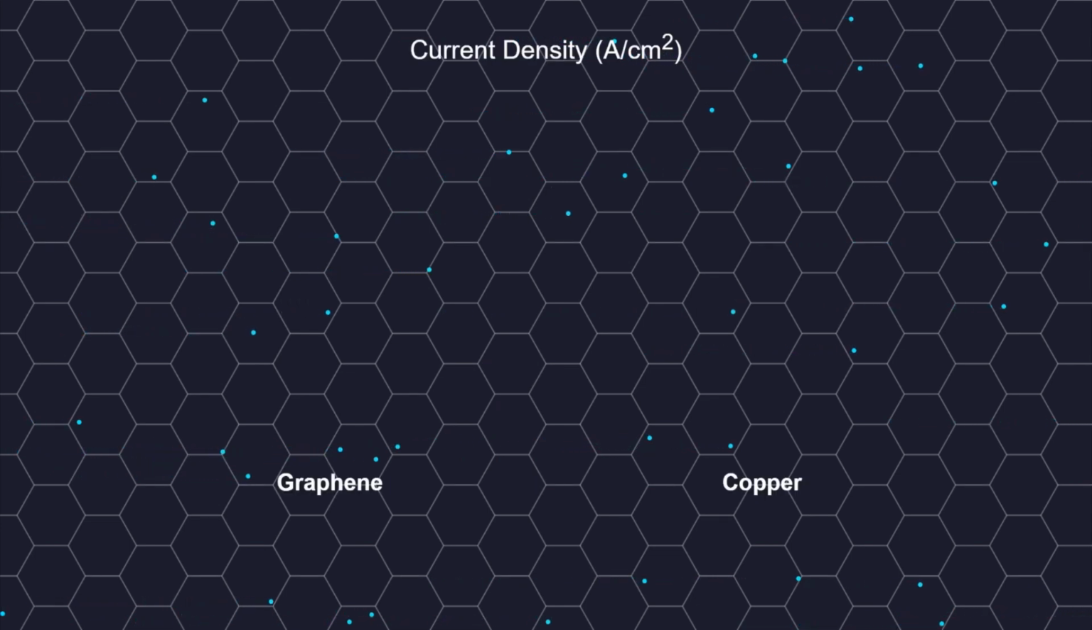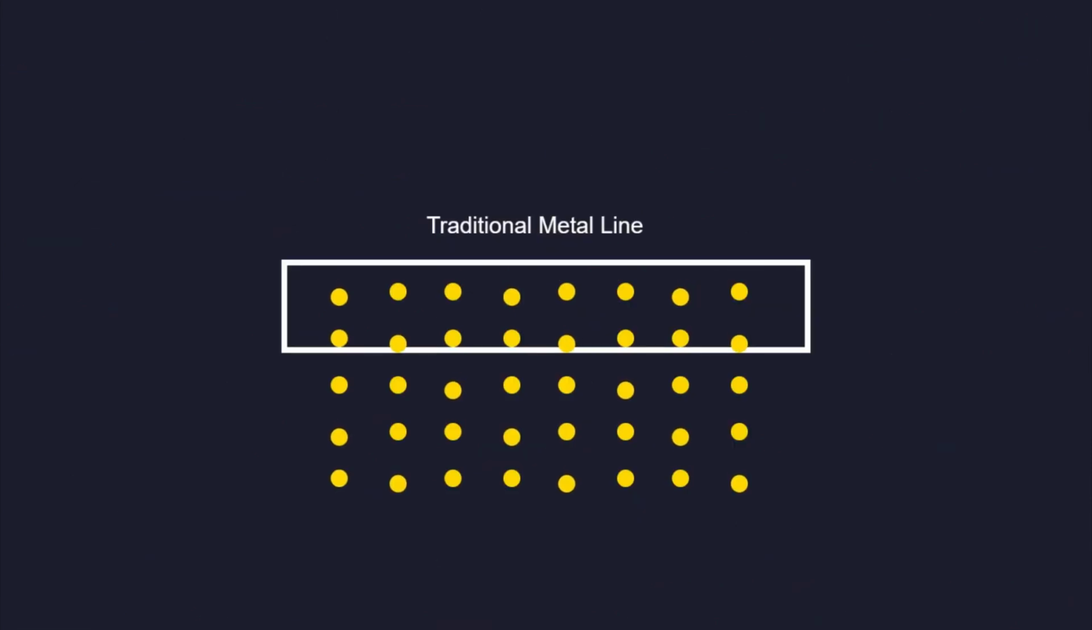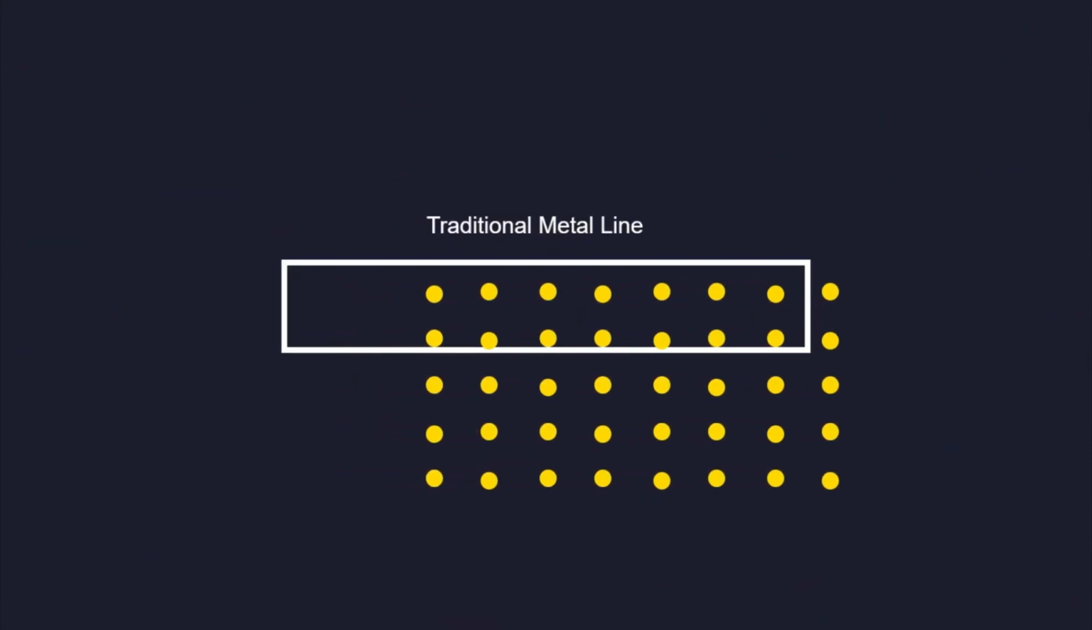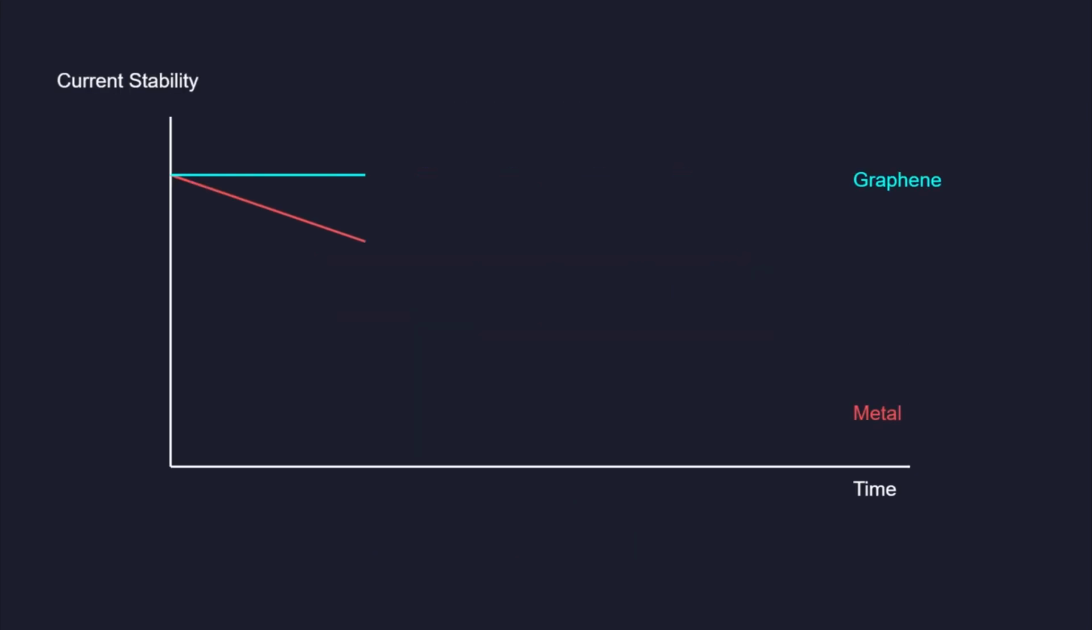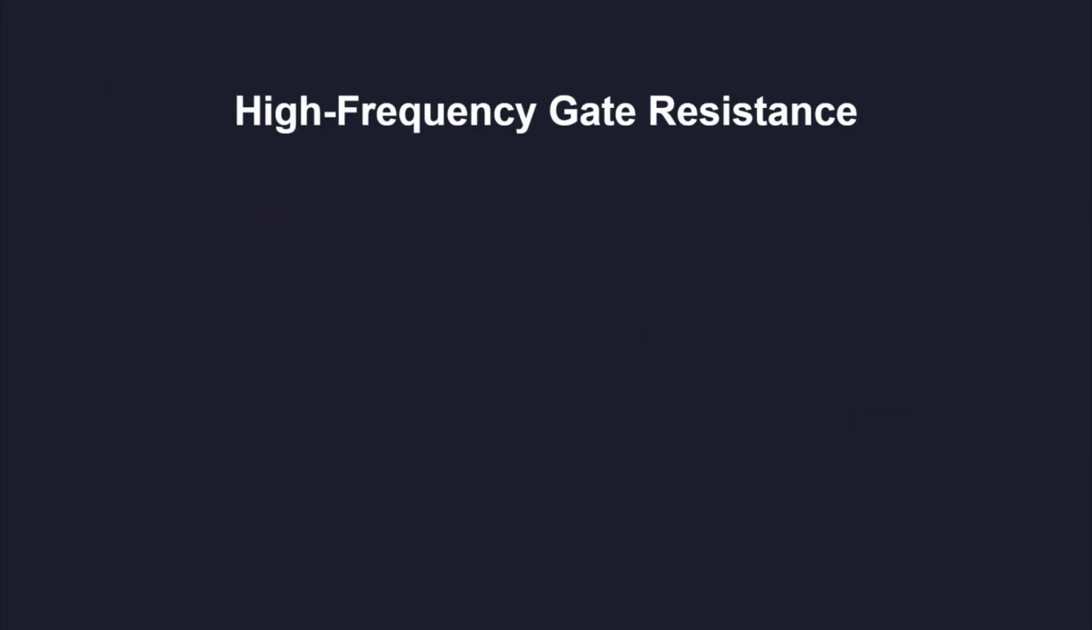Current density in graphene can reach 1 million amperes per square centimeter. This is several orders of magnitude higher than the current carrying capacity of copper interconnects. This capability prevents electromigration, a common failure mode in traditional metal lines. Graphene can handle the high currents required for terahertz operation without degrading over time.